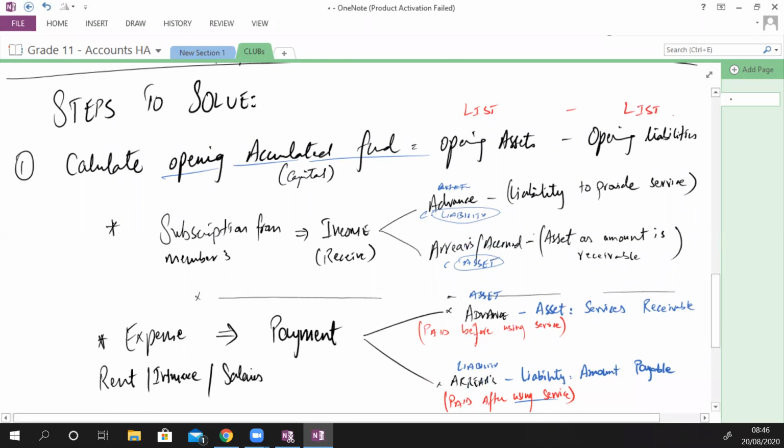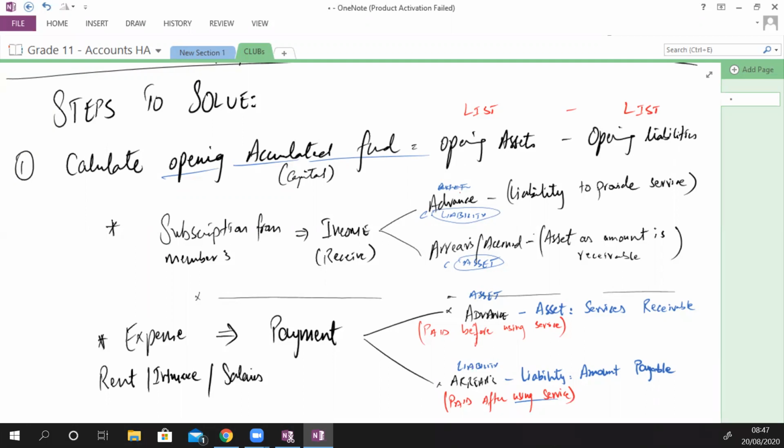So while you're making a list, the first thing that you need to consider is subscription. Subscription paid in advance or received in advance by the club will be a liability. Subscription due to be received in arrears will be an asset. If there's any expense, salaries, rent and all, if it is being paid in advance, it's an asset.